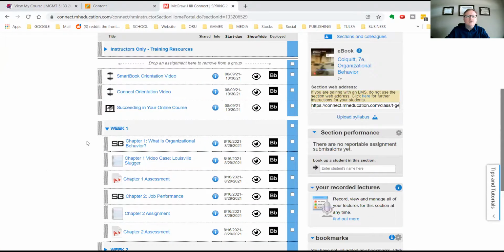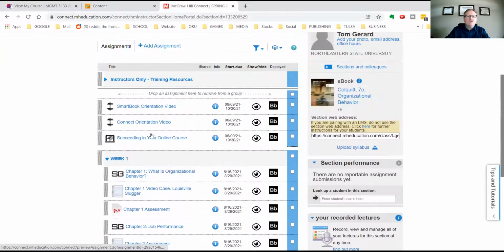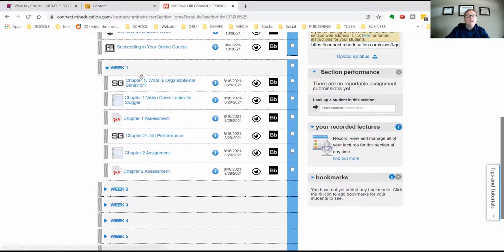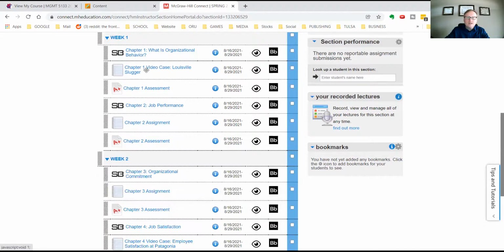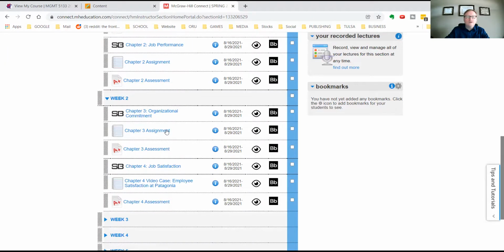Hopefully you can see this. Again, here are the things in that one section to help you, if you've never used Connect. For week 1, we've got chapter 1: SmartBook reading, a video case, this is Louisville Slugger, a little video case, and an assessment, which is a little multiple choice quiz. And there are 2 chapters. So this is what you should see pretty much for every week. Six things, right? Because that's 2 chapters, 3 for each.